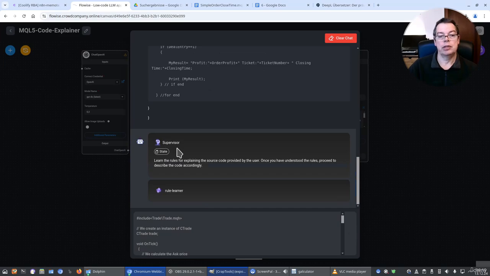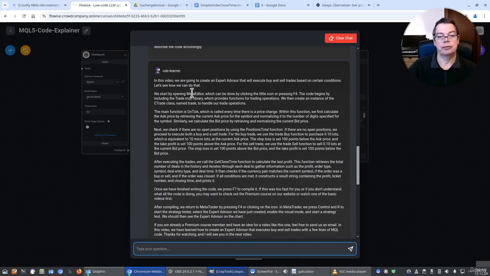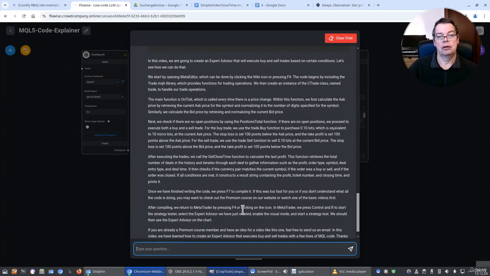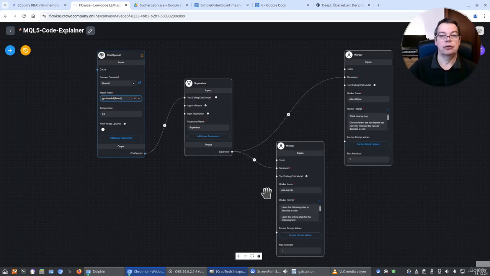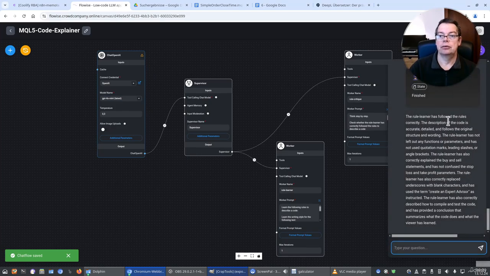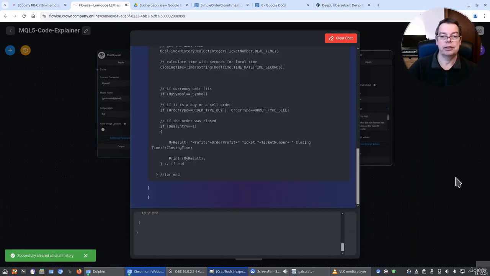This is the supervisor talking to the rule learner. Learn the rules for explaining the source code provided by the user. And the rule learner provided a description, which looks reasonable. Now I'm going to use GPT-4o mini to show you something. This model is not so capable, so I guess we will see several iterations.